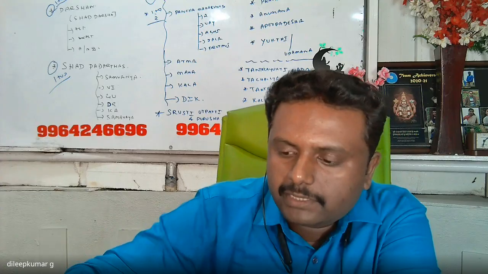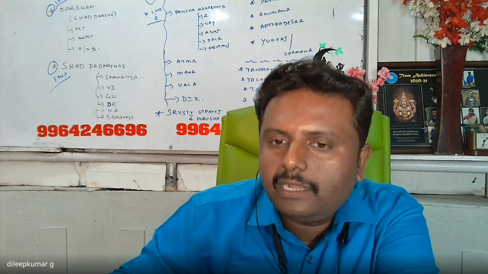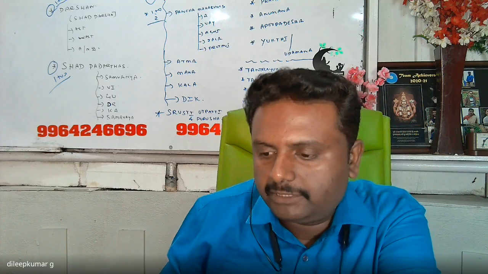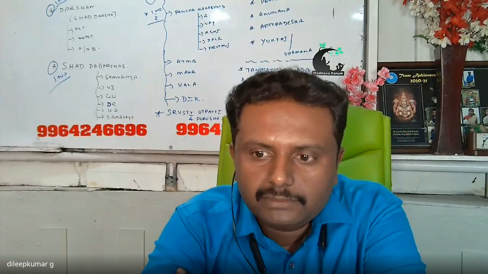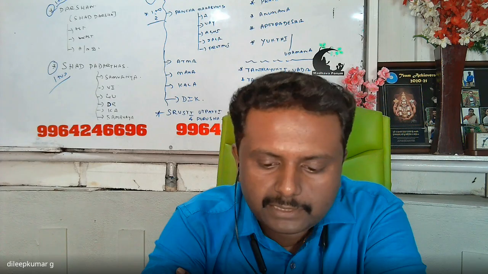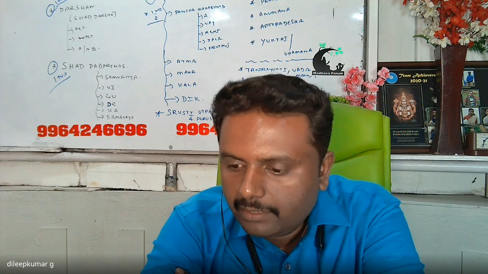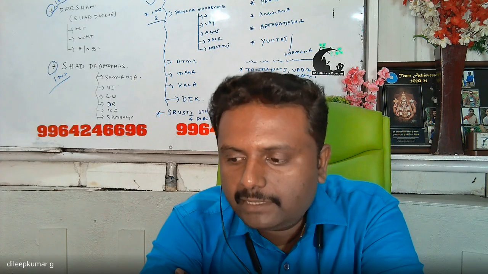Okay, so we have finished the 6 Astika Darshanas: Nyaya, Vaisheshika, Sankhya, Yoga, Purvamimamsa, Uttaramimamsa. Okay, these are all important. We have finished the 6 Astika Darshanas. Next comes Nastika Darshana.